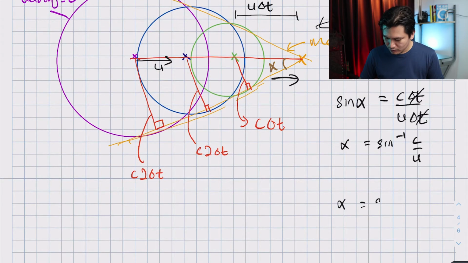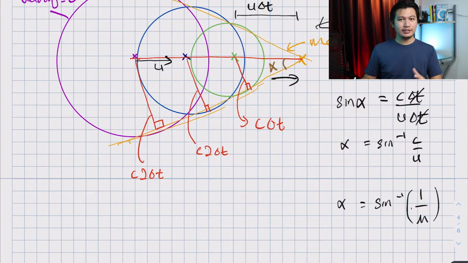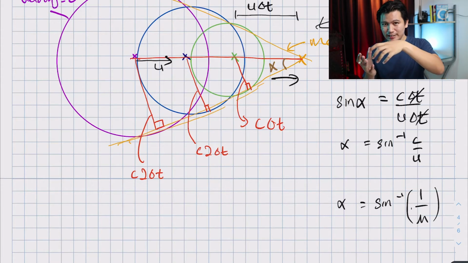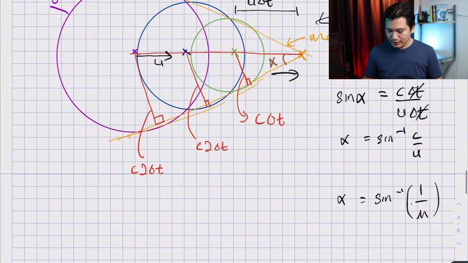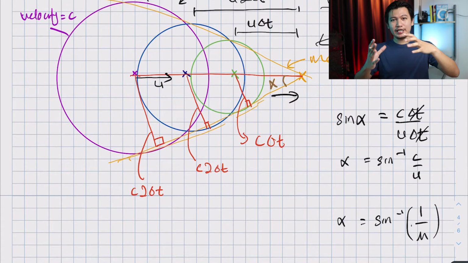So alpha is equal to arc sine of 1 over Mach number, okay? This is very important, because once you know the Mach number, you can find the angle, that is alpha, which is the cone angle. Alpha is basically the angle of the Mach cone, meaning that anything outside of this cone is the zone of silence.